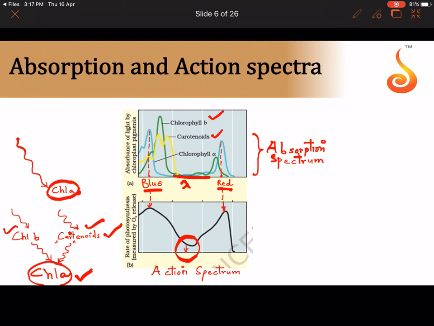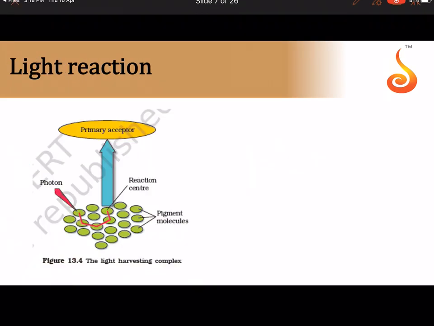So when you think about absorption, it is the absorption spectrum. When you're talking about the rate of photosynthesis, as you can see, the rate is highest in the blue region and in the red region, corresponding to the absorption spectrum of the chlorophyll A molecule. And like I said, why doesn't the rate come down entirely to zero? The rate doesn't come down to zero because not only is chlorophyll A involved in absorption, some other pigments can also absorb and pass it on to chlorophyll A.